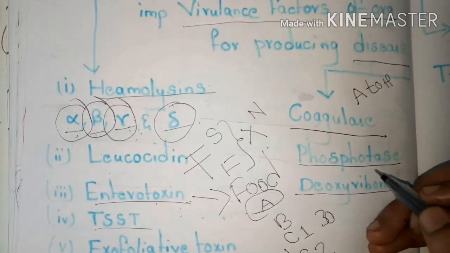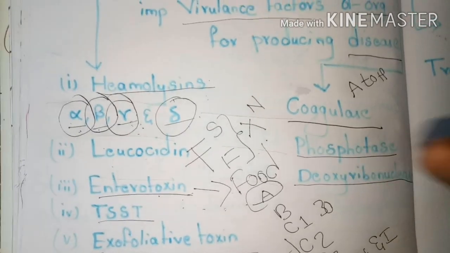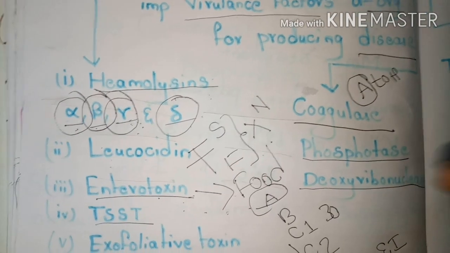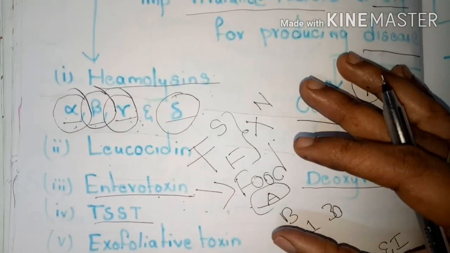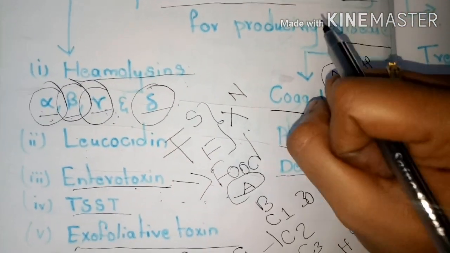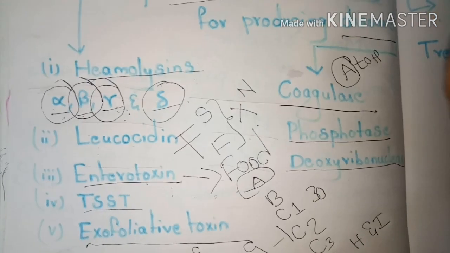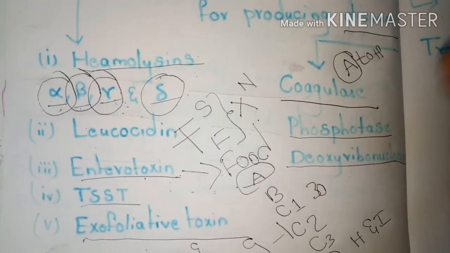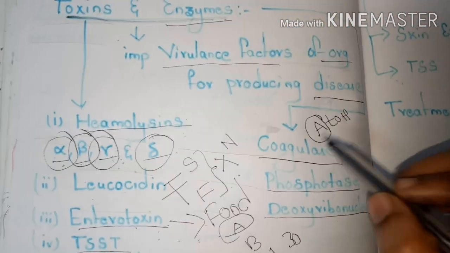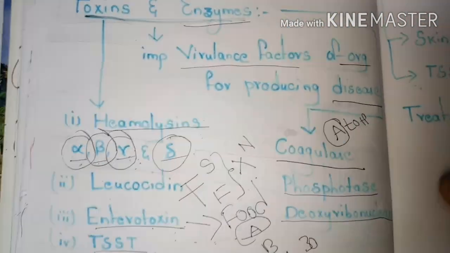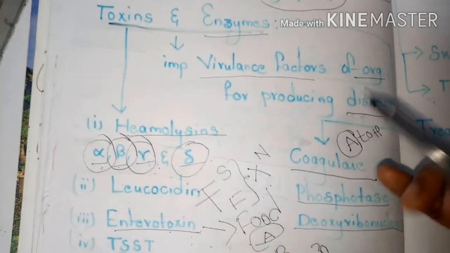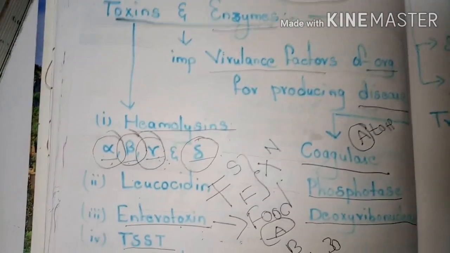Most of the human strains of the Staphylococcus aureus have the ability to produce the coagulase type A enzyme. This coagulase enzyme has the property to clot human or rabbit plasma. Actually, this coagulase enzyme is heat labile, meaning heat sensitive. This is the main role played by the enzymes in causing the infection in the human body. These are the different toxins and enzymes produced by the Staphylococcus aureus.